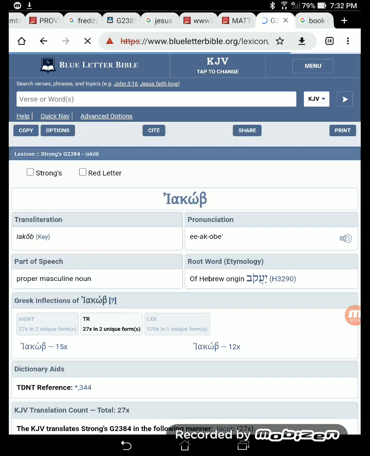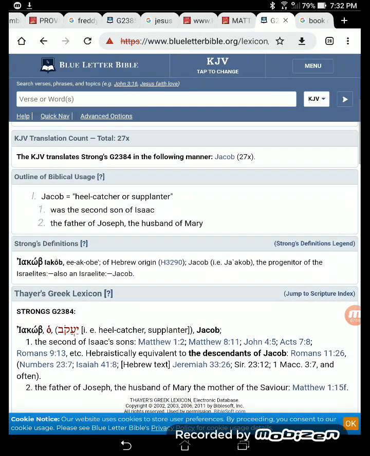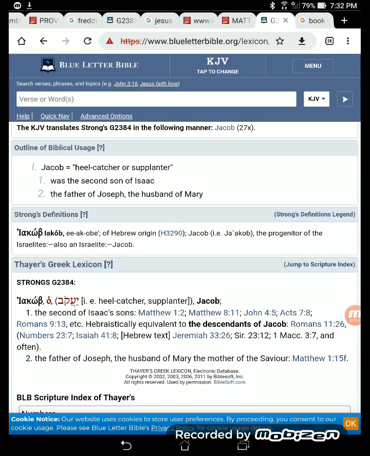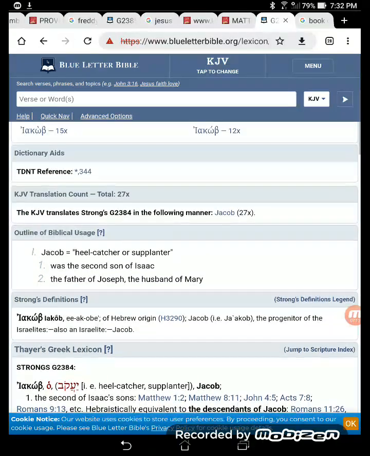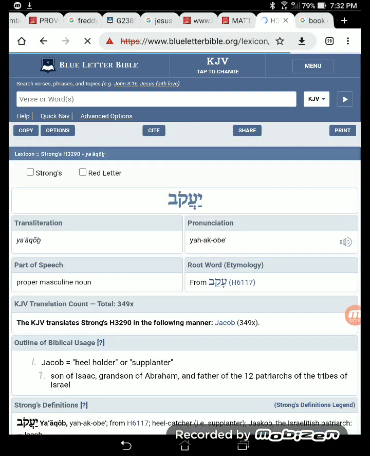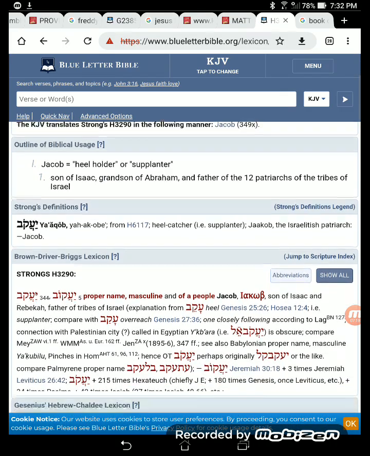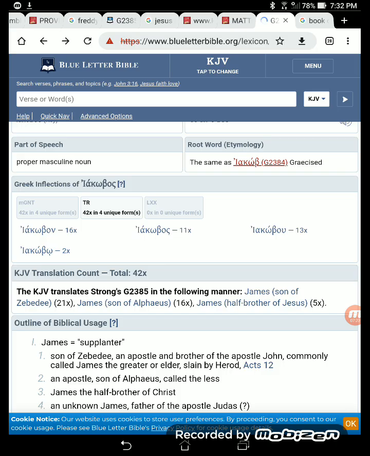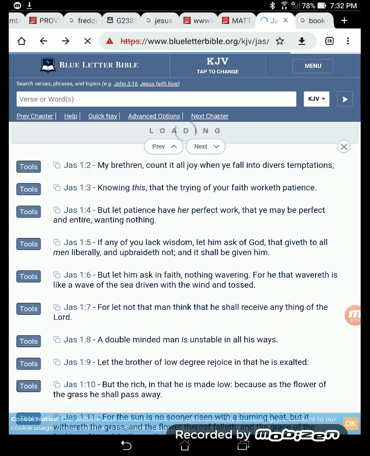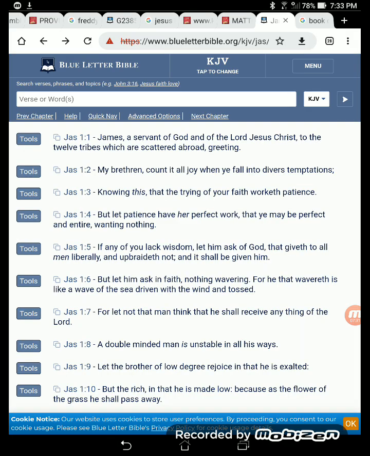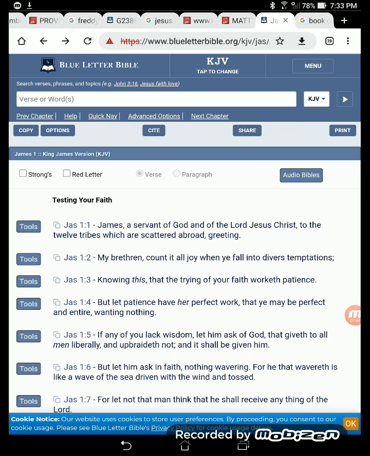G2384. Okay. Right here, it says Jacob. Heel catcher, or supplanter. When you go to Jacob right here, it says Hebrew origin. His name is Yaquab. Right here, Jacob. Same thing. So James' real name was Yaquab. And that's why there's so much confusion in this English language. That the Ecclesiasticus prologue. So let's go more into this.